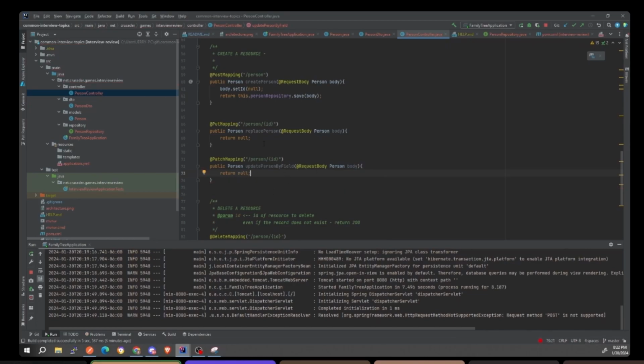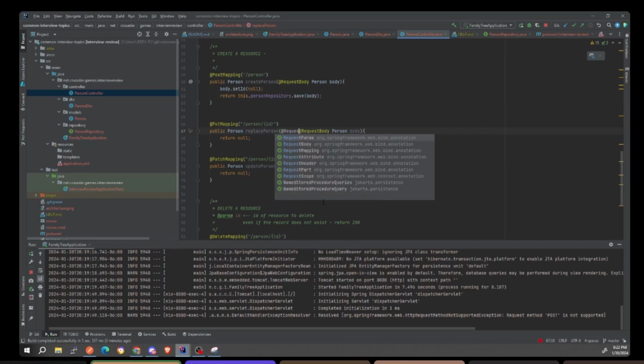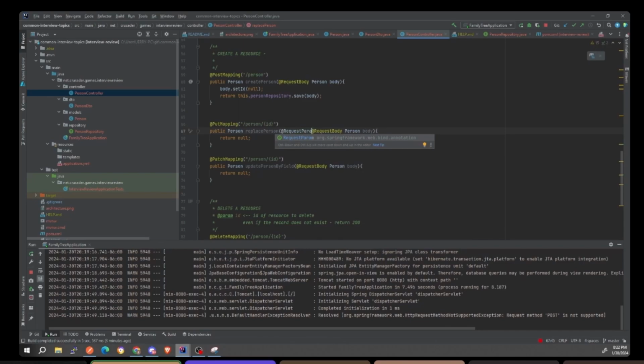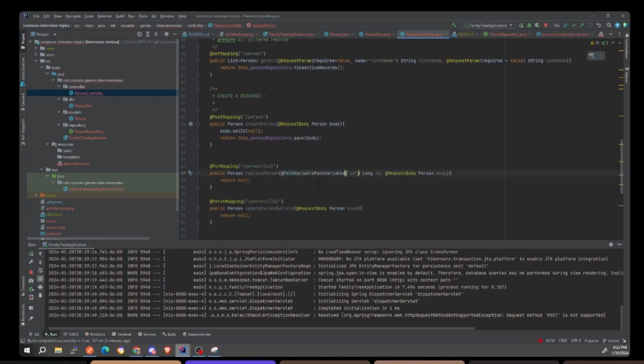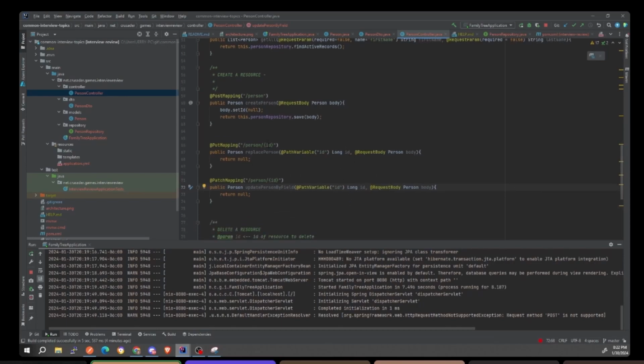Okay, so a put is easy. Oh, shoot. The ID has to also be passed in. So this is going to be called a request param. No, path param. I'm sorry, path variable, and it's going to be ID, and we're going to make it a long ID. My bad. Okay, so we have that, and then we're going to have that in here as well. Remember, we need these because the ID is being provided in the path. So that's why we have a path variable.